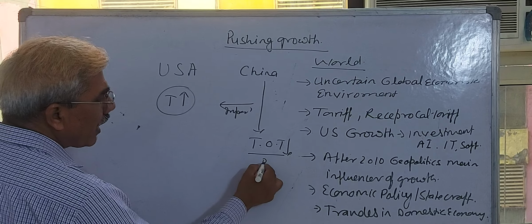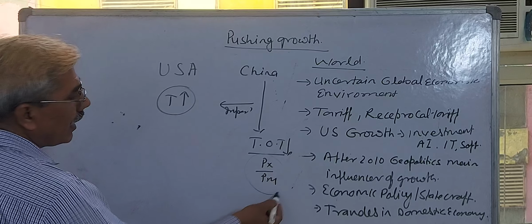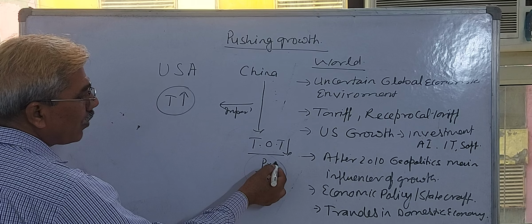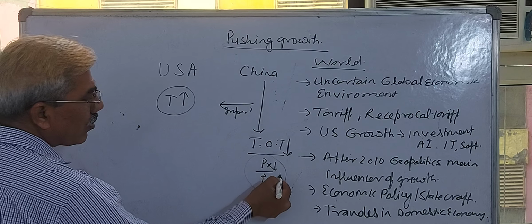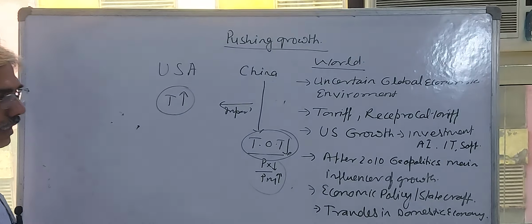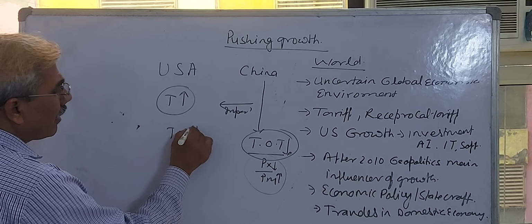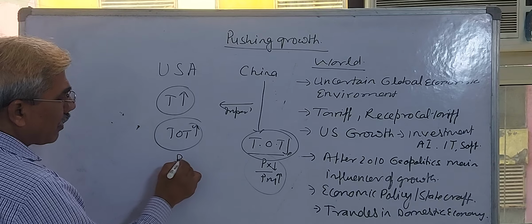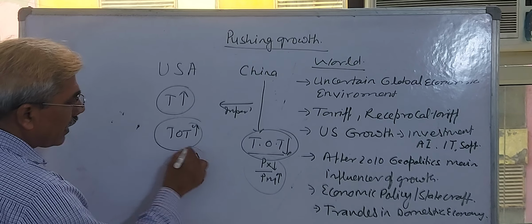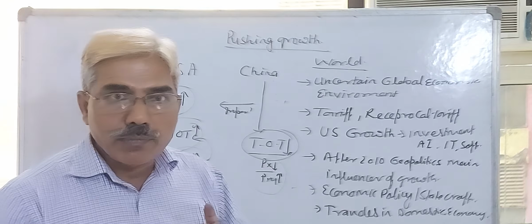Terms of trade means price of export upon price of import. If the price of export is decreasing and the price of import is increasing, China's terms of trade will be adverse and the terms of trade of the USA will improve, meaning its price of export will increase and its price of import will decrease. That will be better off for America. That is one point.